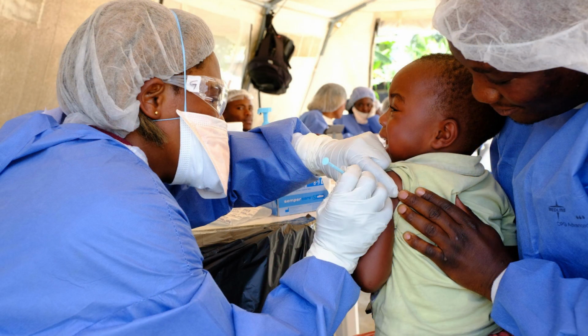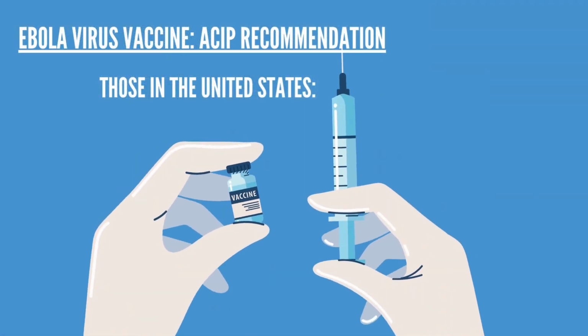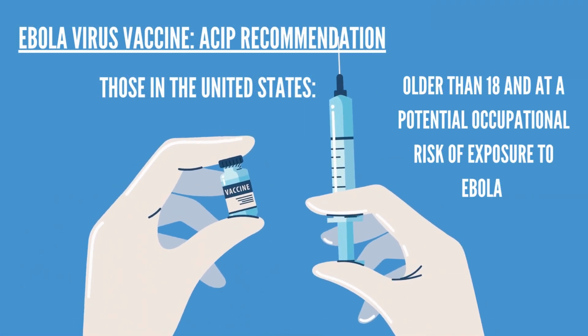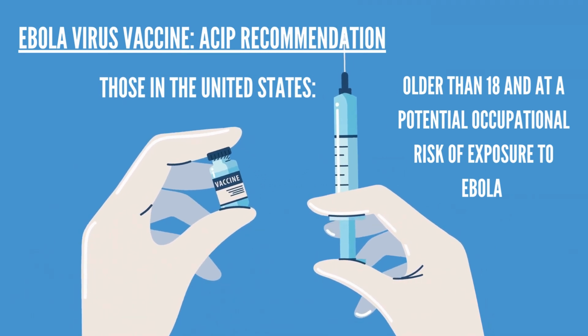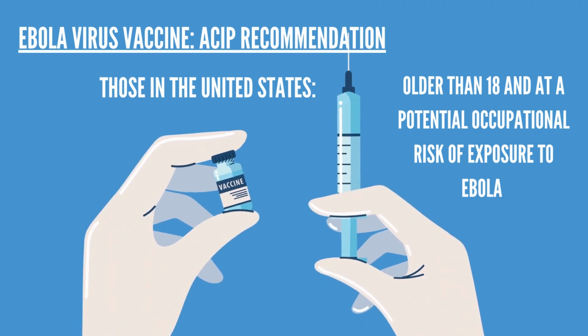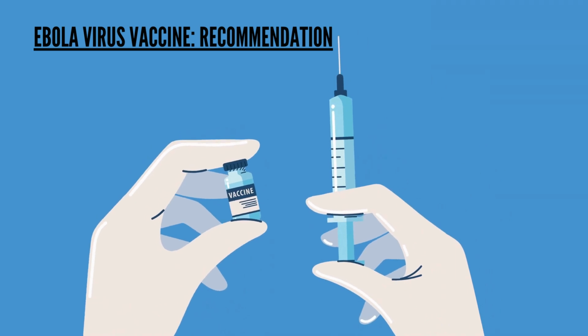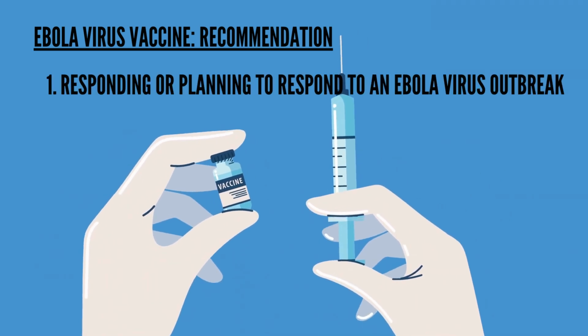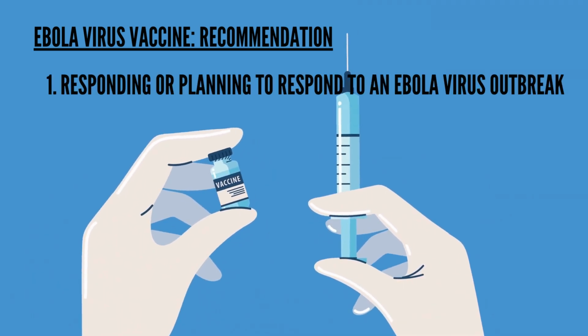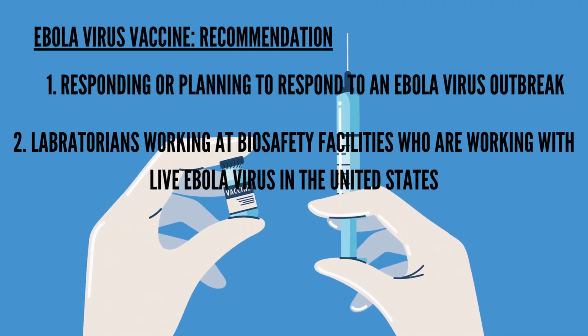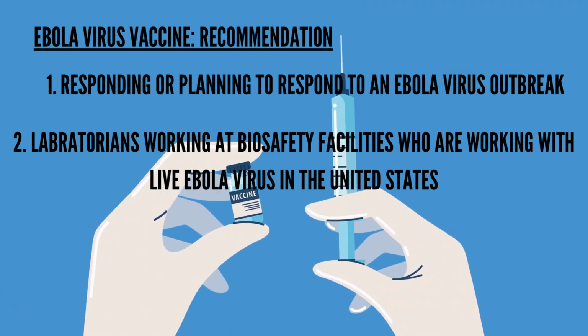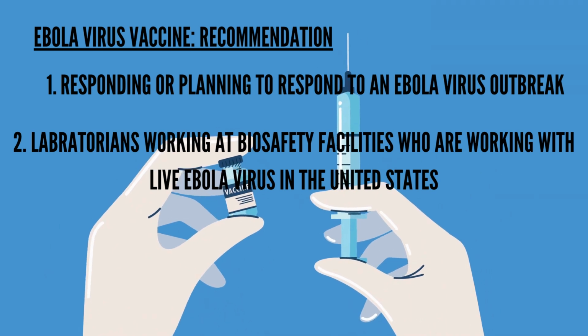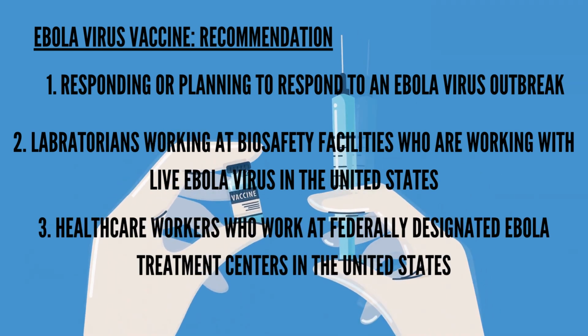According to the Advisory Committee on Immunization Practices, for those residing in the United States, the Ebola vaccine is only recommended to those who are older than 18 or who are at a potential occupational risk of exposure to the virus. This recommendation is geared towards those who are: 1. Responding or planning to respond to an Ebola virus outbreak, 2. Laboratorians working at biosafety facilities that work with live Ebola virus in the United States, or 3. Healthcare workers who work at federally designated Ebola treatment centers in the United States.